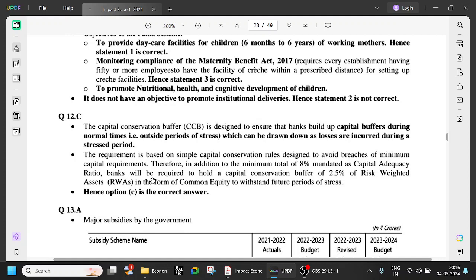Banks will be required to hold a capital conservation buffer of 2.5% of risk-weighted assets in the form of common equity to withstand future periods of stress. So 2.5% of it has to be in the form of common equity.